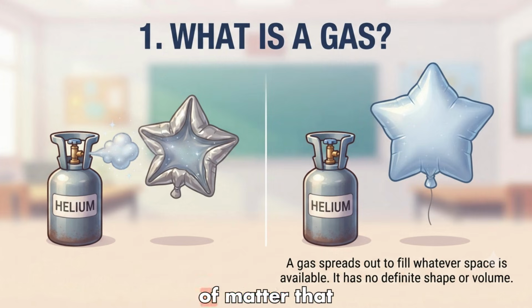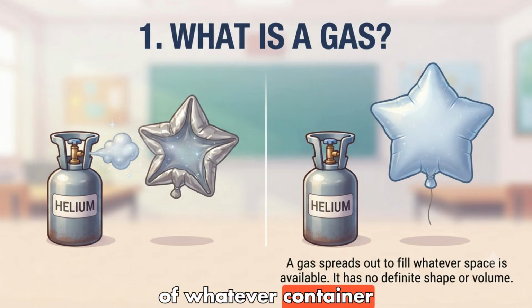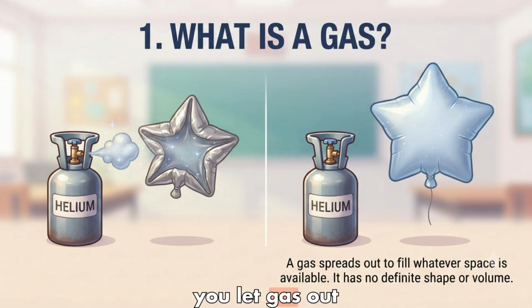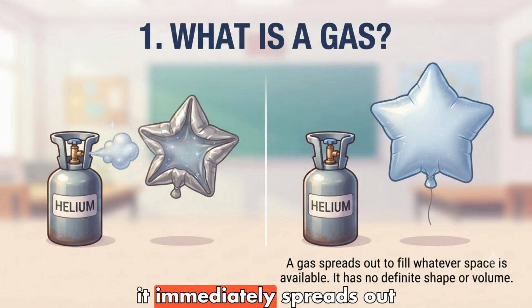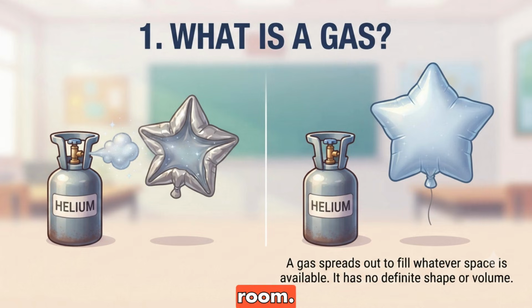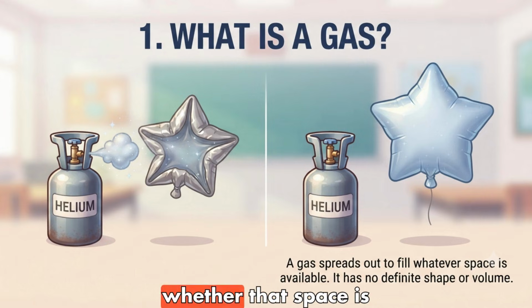A gas is a state of matter that has no definite shape and no definite volume. No definite shape. A gas will spread out to fill the entire shape of whatever container it is in. If you let gas out of a small balloon, it immediately spreads out to fill the entire room. No definite volume. Gas particles don't stay together. They will expand or squeeze to fill the entire space available to them, whether that space is big or small.